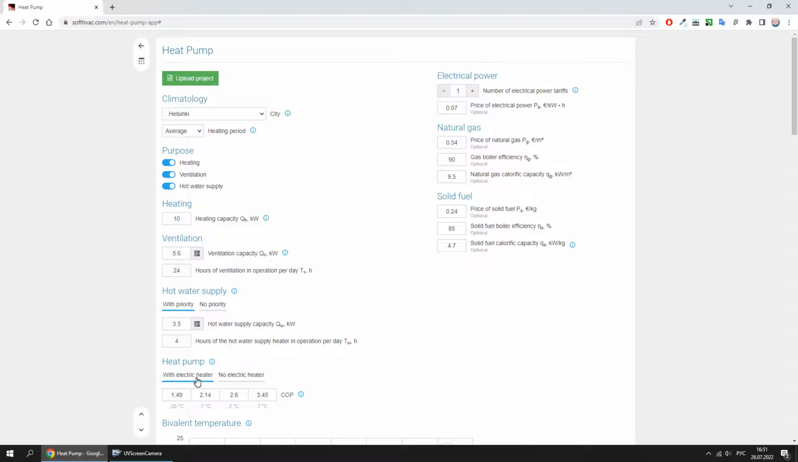Here you can select the type of heat pump, with or without electric heater. Since low outside air temperatures are rare, additional heating with electric heater can be used on these days. This will reduce the design capacity of the heat pump by approximately 2 times, with a slight increase in its electrical power consumption.